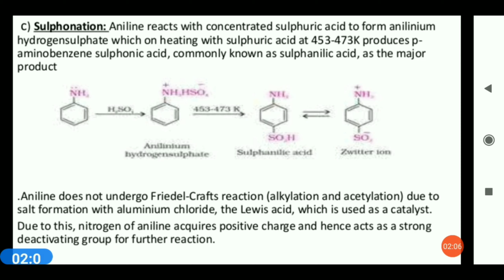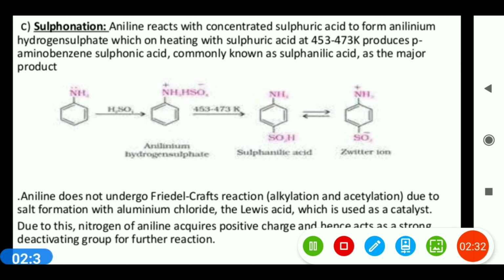The salt is heated strongly to 453 to 473 Kelvin to form para-aminobenzene sulfonic acid, also called sulfanilic acid. As a result of rearrangement, the latter exists as the internal salt called dipolar ion or Zwitter ion.